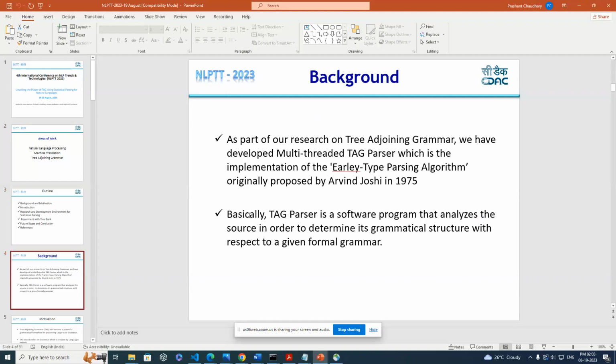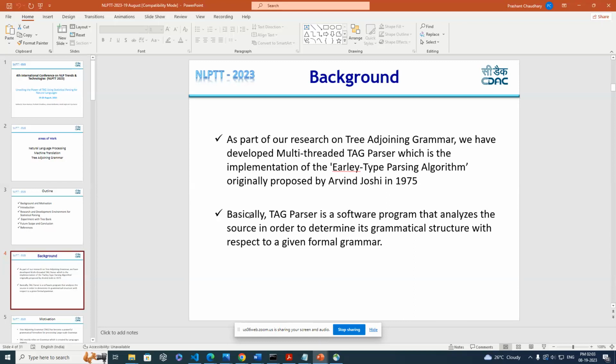Firstly, the background is that we have been working on tree adjoining grammar for more than 15 years. This was proposed by Dr. Arvind Joshi, and is based on the Earley-type parsing algorithm presented in 1975. This is a very powerful algorithm for natural language processing. Earlier, we did research and presented our work on the implementation of this algorithm. This is a very complex algorithm, and there are some limitations of this algorithm.